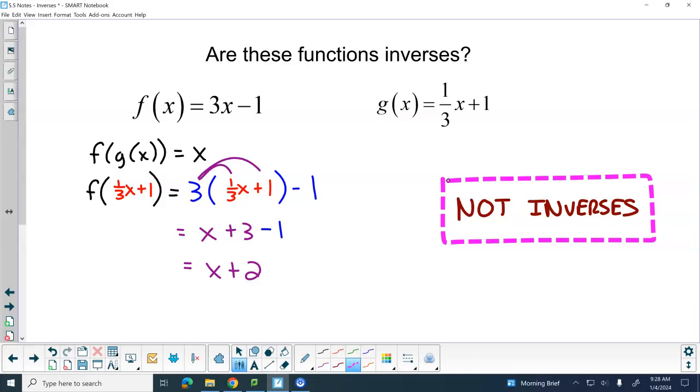Now sometimes, yes, you might do this one, and it'll come out to be x, and then you go over to the next one, and it doesn't come out to be x. Then also not. It's very rare though, but I have seen it happen, where you do one of them and it works out, you do the other one and it doesn't work out. I think that's what you were saying. Okay.